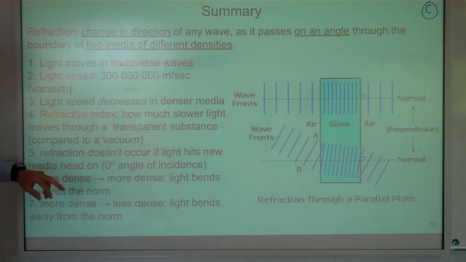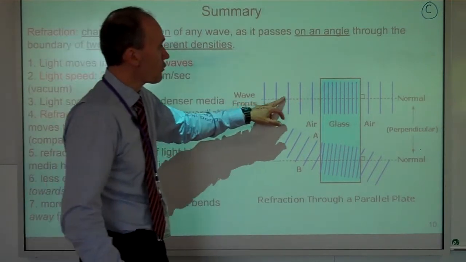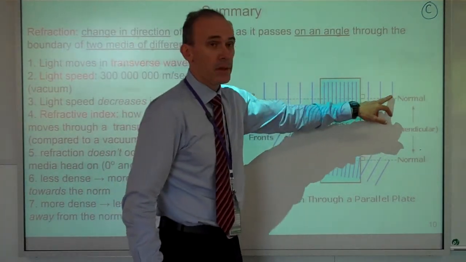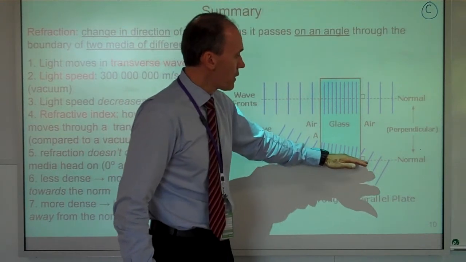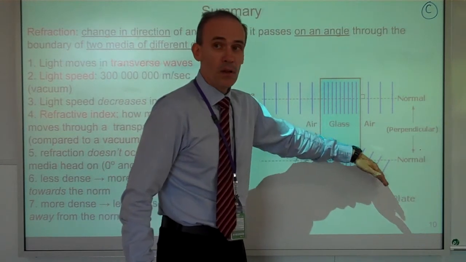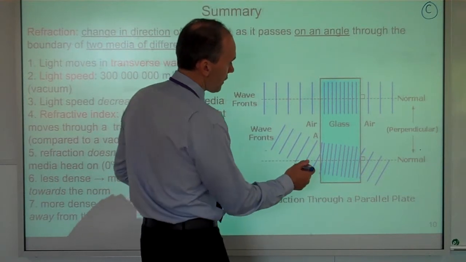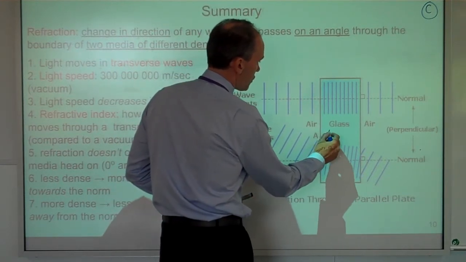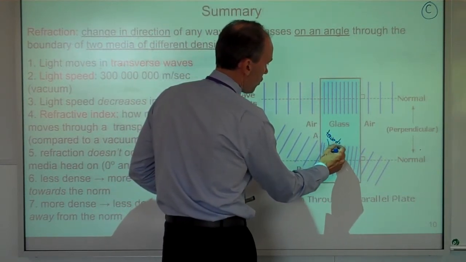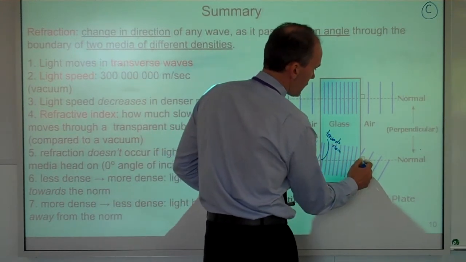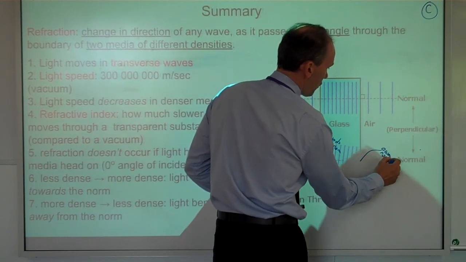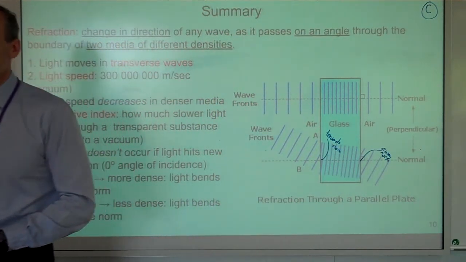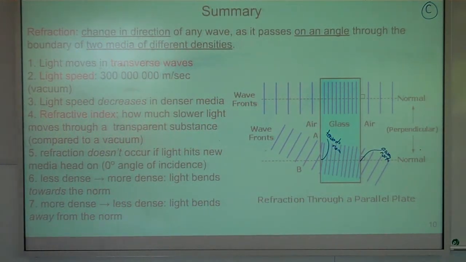Refraction doesn't occur if light hits straight on. See, here's a wavefront. It gets slowed down, but it doesn't bend at all. Come in at an angle, bend towards the norm. Go out at an angle, bend away from the norm. So if you want to put at this point here towards norm and here away from norm, that would be about the only information you need to provide on that slide, and that would be it.